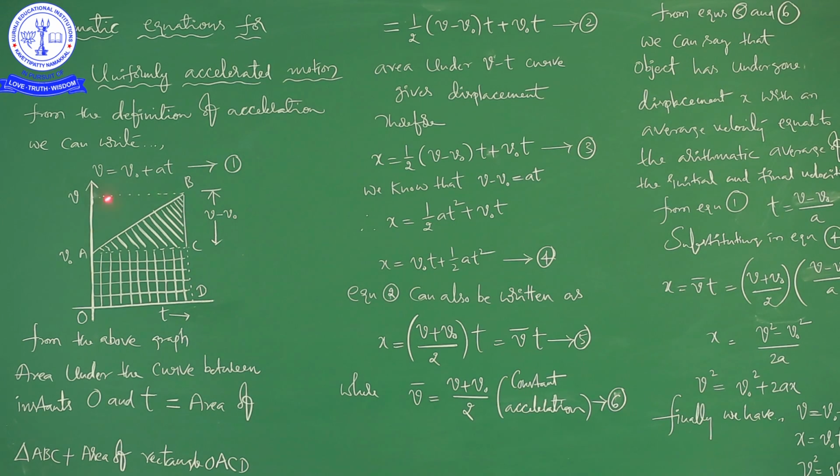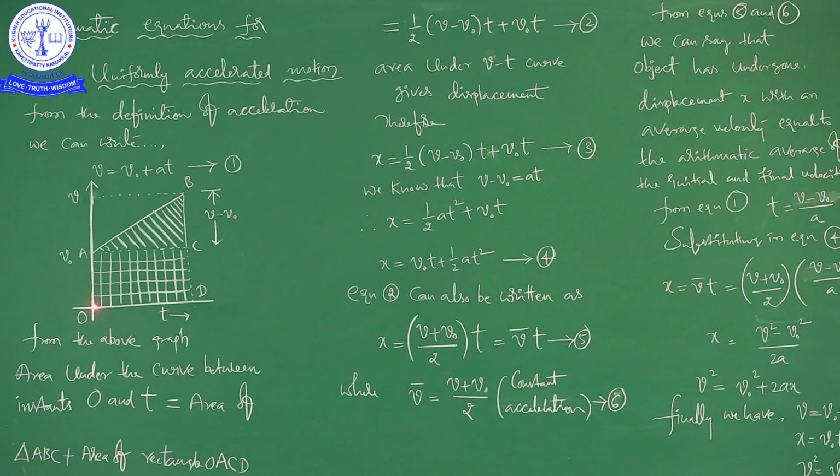See this graph, please try to understand the graph clearly. We took time on the x axis and velocity on the y axis. The body has some initial velocity v naught, then its final velocity v. So, this is v minus v naught. This is the curve, this is the graph, and this is the area under the curve.